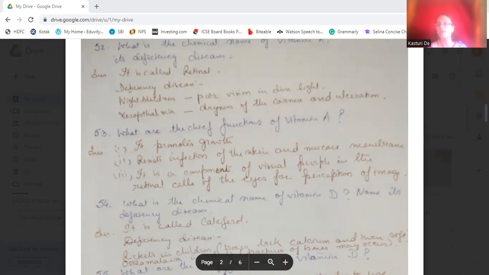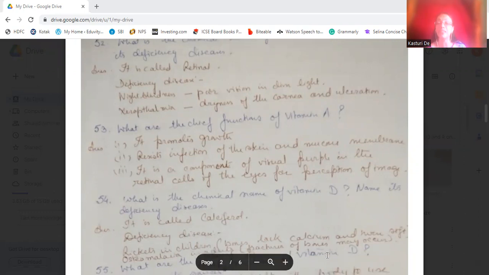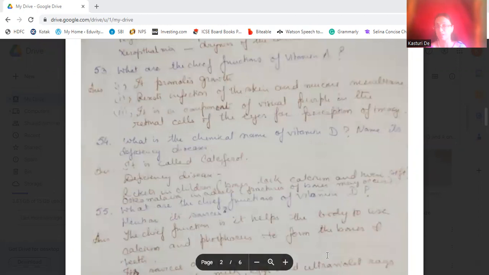What is the chemical name of vitamin D, and name its deficiency disease? It is known as calciferol. Its deficiency disease is rickets in children and osteomalacia in adults.